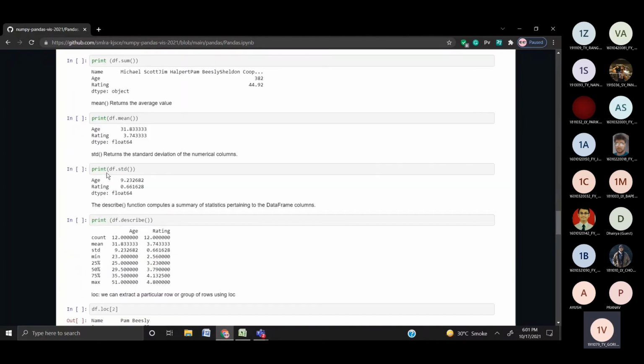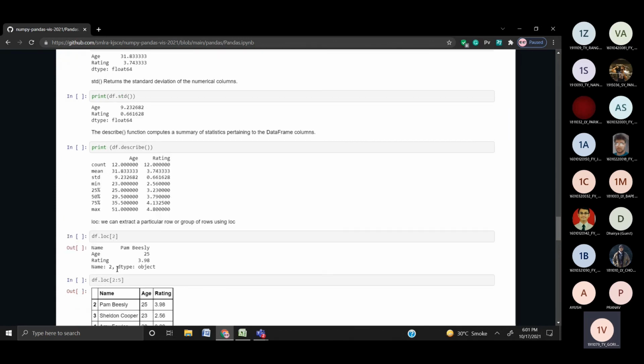Standard deviation is the std function. The describe function gives a few basic data points that are needed for us. It gives the count, mean, standard deviation, and all of these.